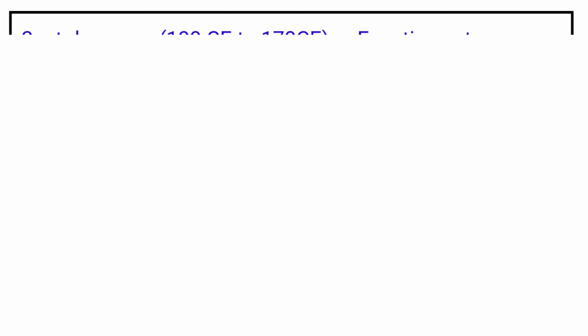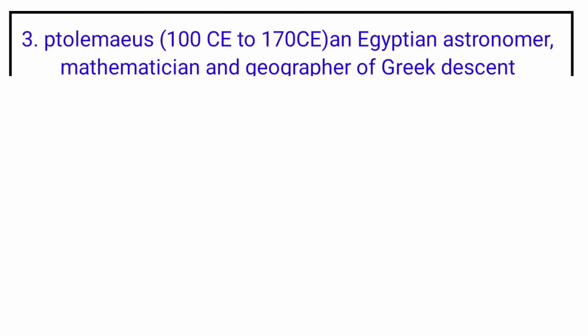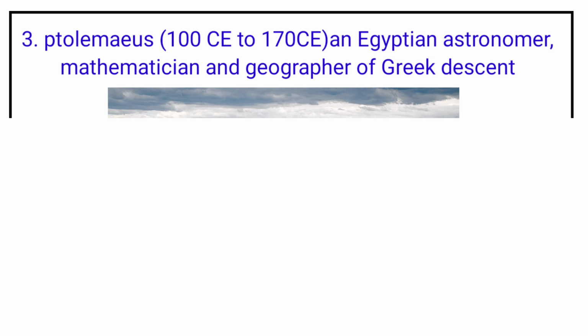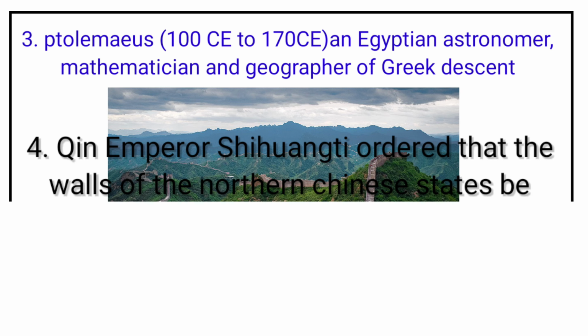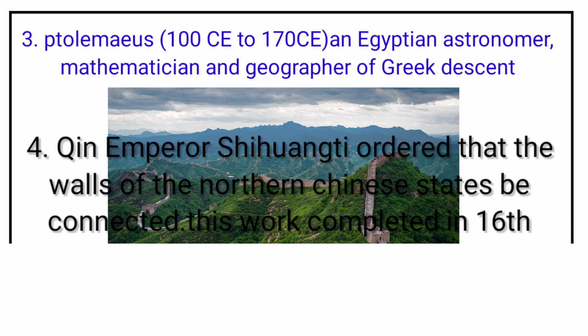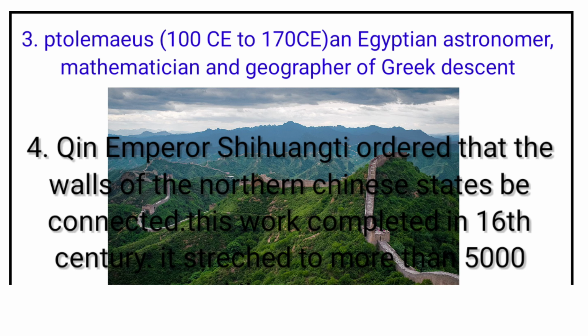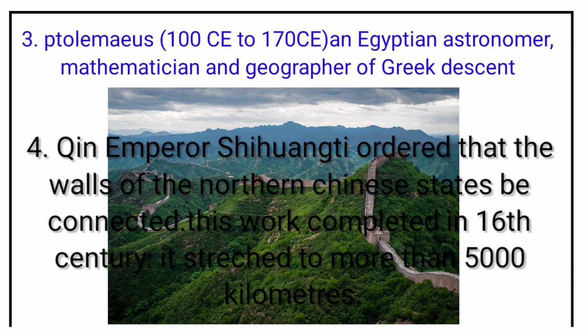Ptolemy, 100 Common Era to 170 Common Era, an Egyptian astronomer, mathematician, and geographer of Greek descent. Fourth, Qin Emperor Shi Huangdi ordered that the walls of the northern Chinese states be constructed. This work was completed in the 16th century. It stretched to more than 5,000 kilometers. That's why the right option is C.